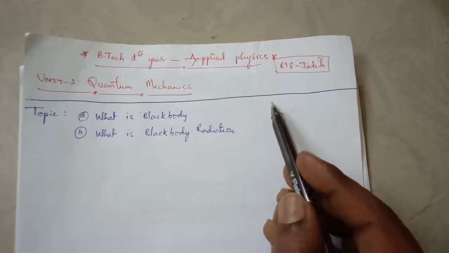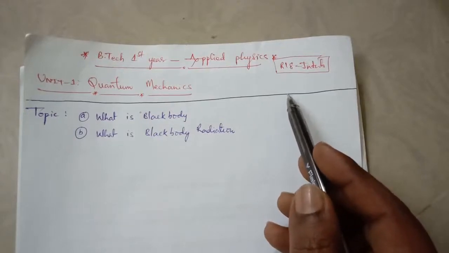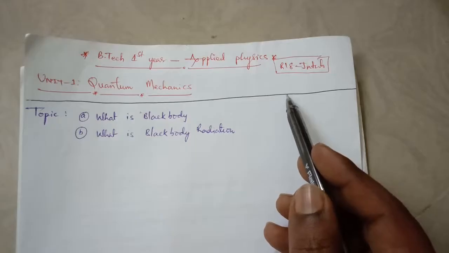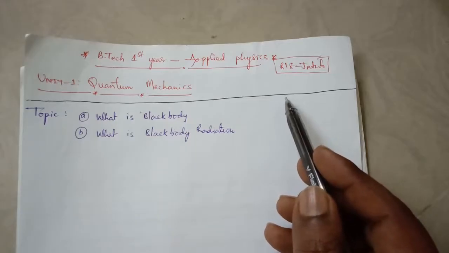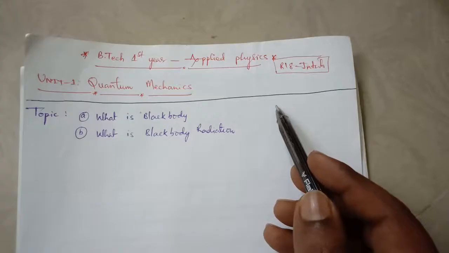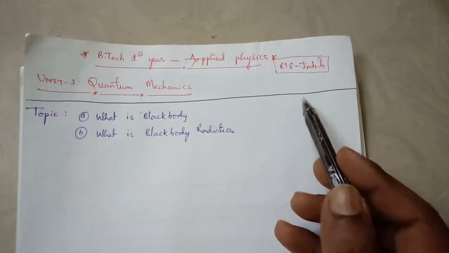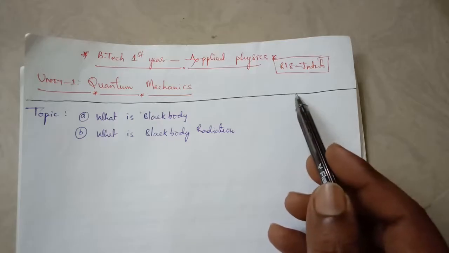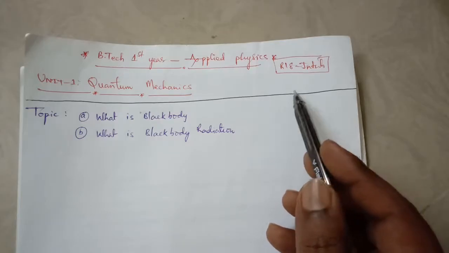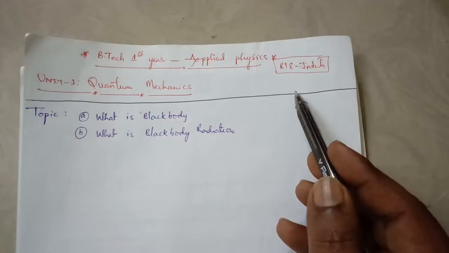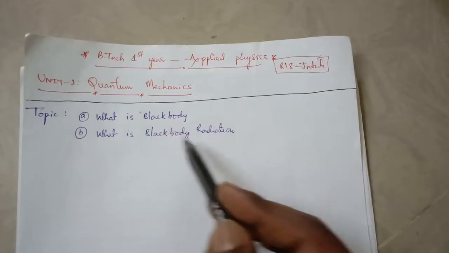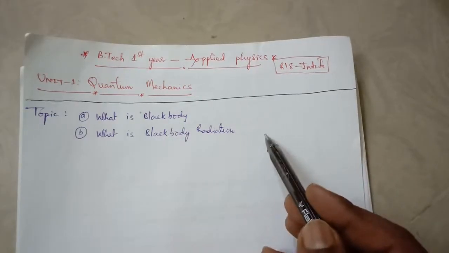Before that there was classical mechanics. Classical mechanics explained everything, for example electromagnetic theory, Newton's laws, conservation of energy, conservation of angular momentum. These laws and theories were all explained by classical mechanics. But when classical mechanics came to explain black body radiation, it failed.